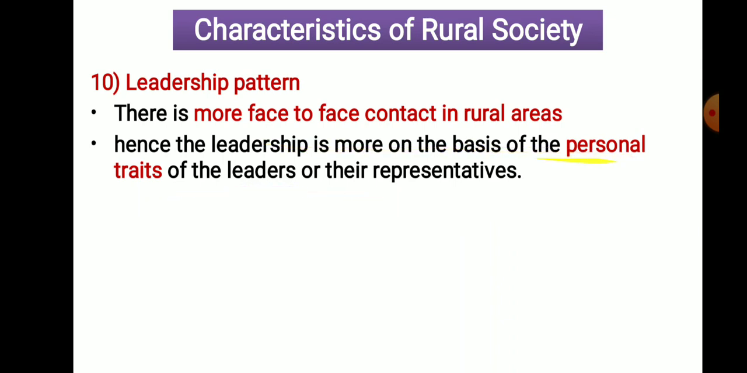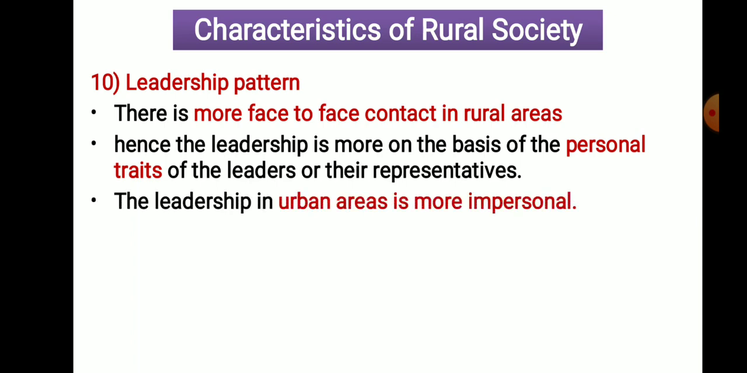It can be asked as a fill in the blanks. Leadership pattern is based on dash dash. Leadership pattern is based on personal traits in dash dash, rural area or urban area. The leadership in an urban area is more impersonal, because we do not identify that leader personally. We don't have face-to-face contact with that leader in an urban area. So leadership pattern is based on impersonal traits in urban areas and on personal traits in rural areas.